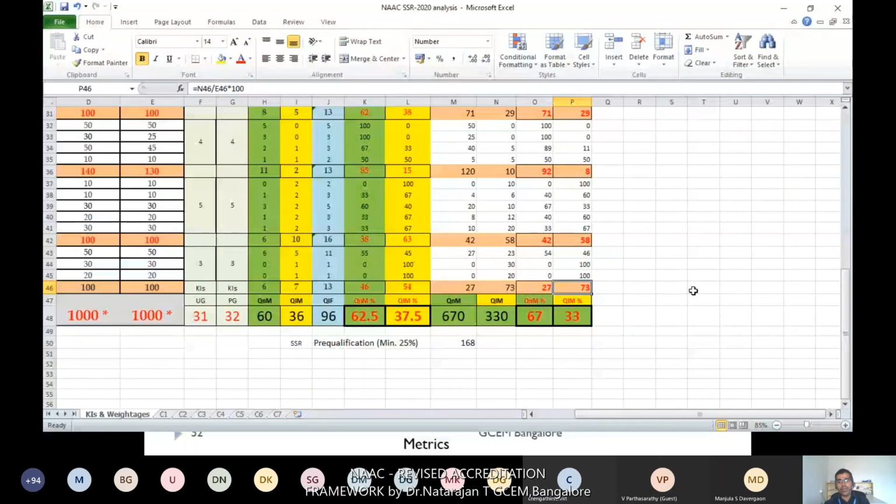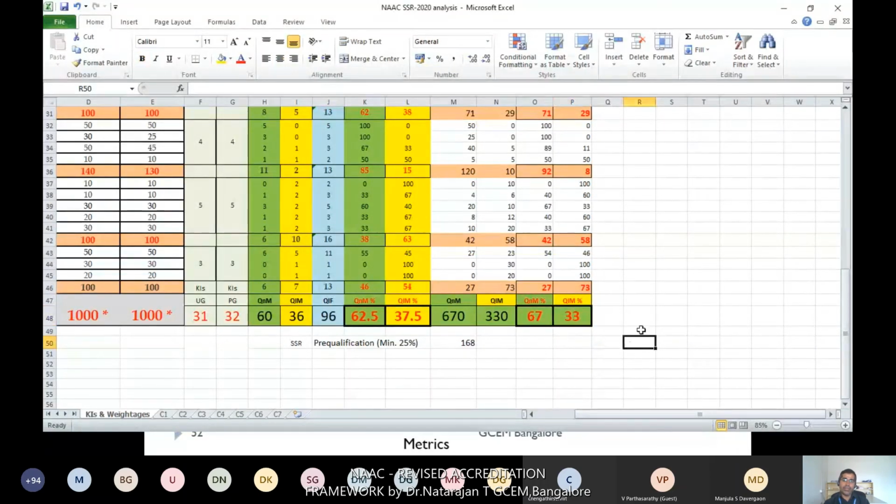Overall, in percentage terms, QNM weightage is 67% and QLM is 33%. I already told you that it is 70-30; it is approximate. This 67-33 is for affiliated colleges.